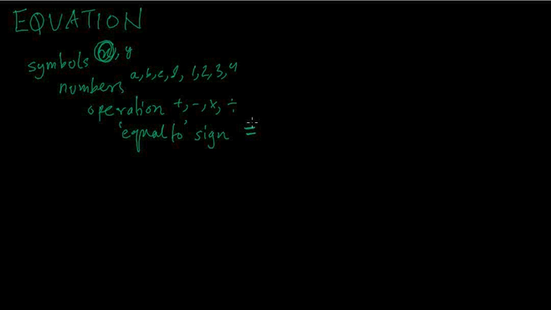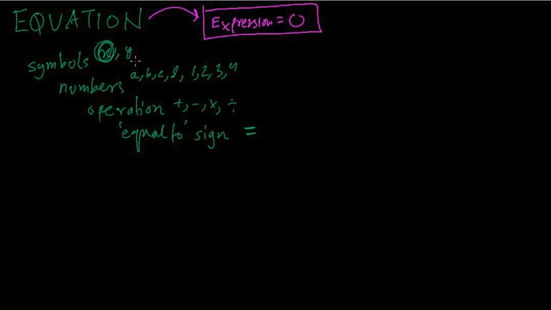So in other words, an equation is nothing but, in a very loose term, an expression equals to 0. So that's what an equation is. So we can call an equation an expression equals to 0. In other words, symbols, numbers, operations, and equal to sign.